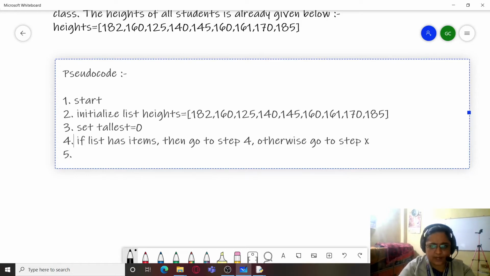So that makes it 5, and here it will be step 5.